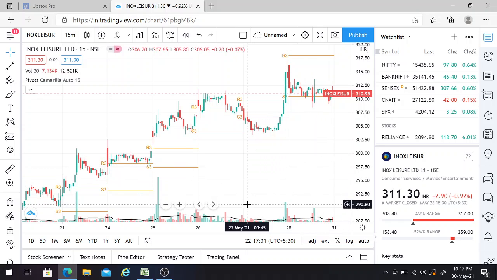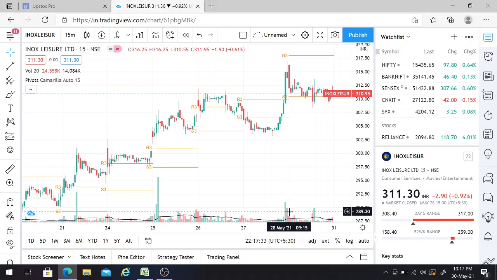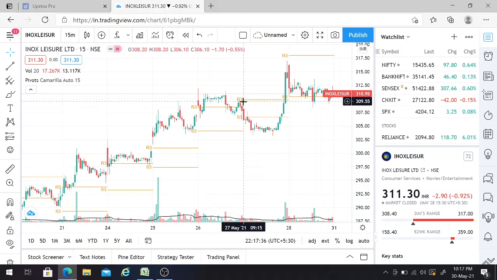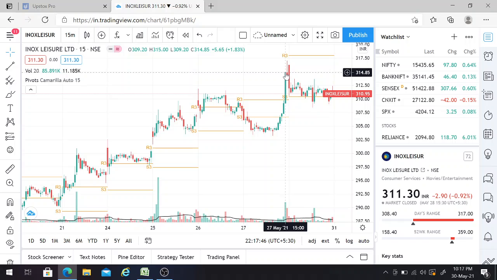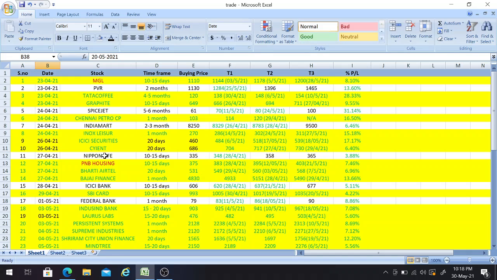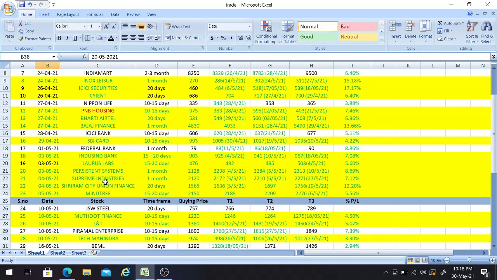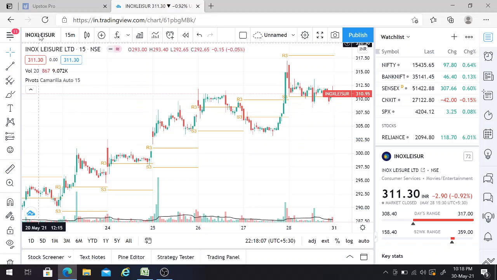So on 27th, I told. From here to here, if you can see, that's the time frame of 27th. On 27th you can see here it crossed till here. On 27th at 3 o'clock it went till 314, friends. You can see on the right side part, the black colored one which I am showing. So it went till 314. That means it crossed the third target which I have given for this Inox stock, of 311. And the next one was Supreme Industries. We'll check that one also.